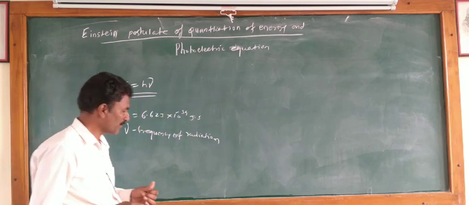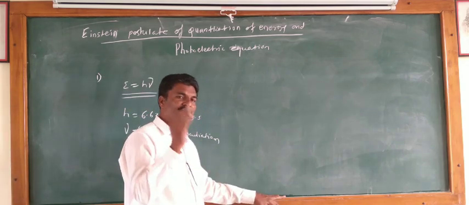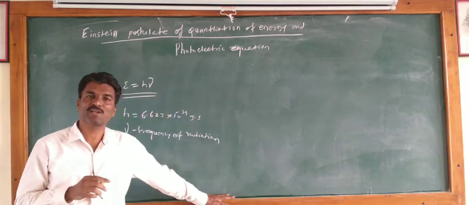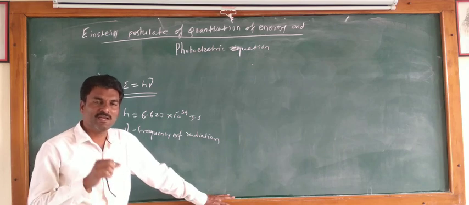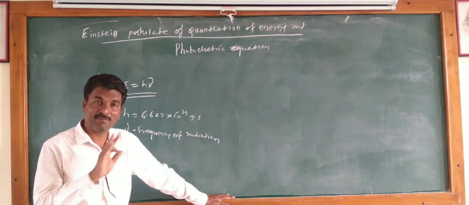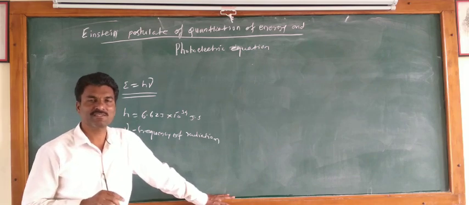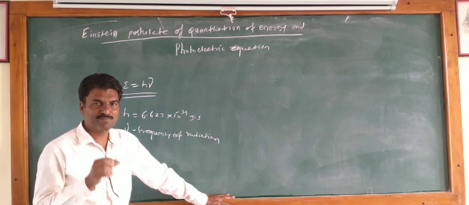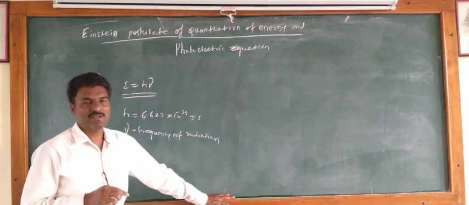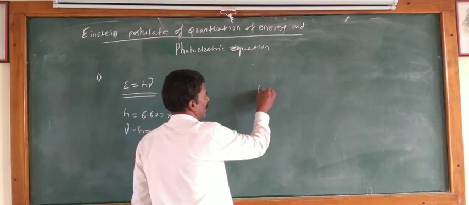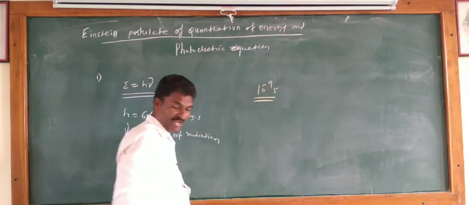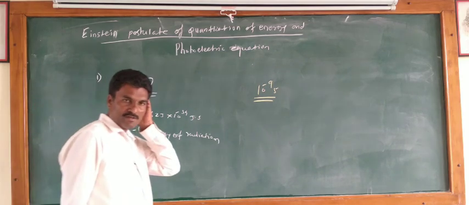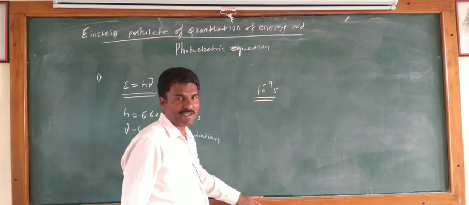Instantaneous process means that when photons are incident on the metal surface, there is a collision between photon and electron, and there is no time lag between incidence and emission. This process occurs in a nanosecond, that is, 10 raised to minus 9 second. This is the explanation about time.